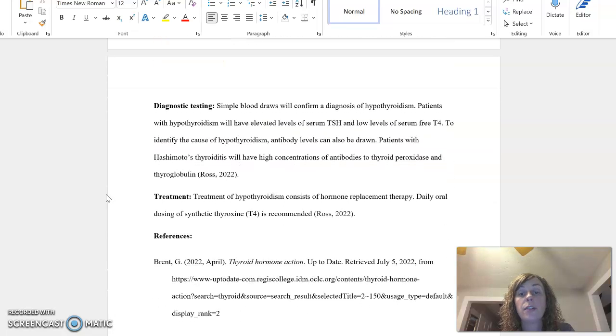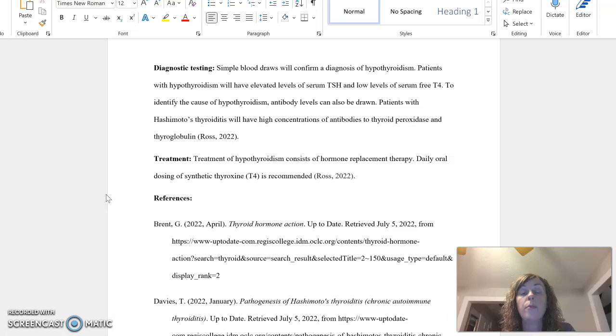To diagnose hypothyroidism, providers will order labs, and the blood will show elevated levels of serum TSH and low levels of serum free T4. Then to identify the cause of the hypothyroidism, antibody levels can be drawn. Patients with Hashimoto's thyroiditis will have high concentrations of antibodies to thyroid peroxidase and thyroglobulin.